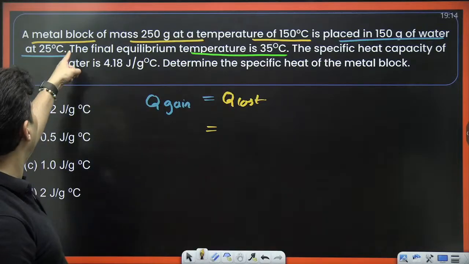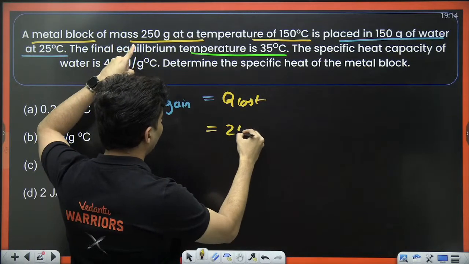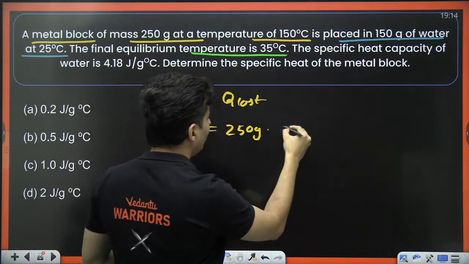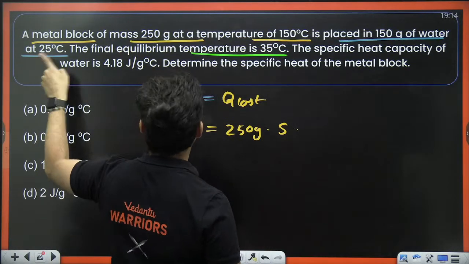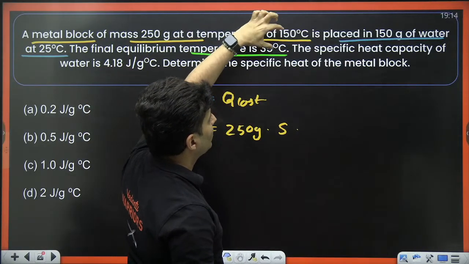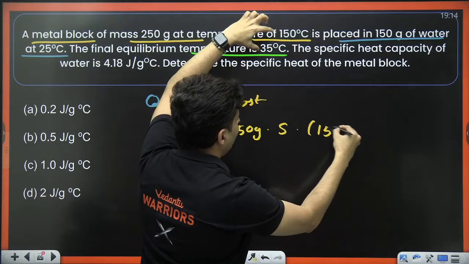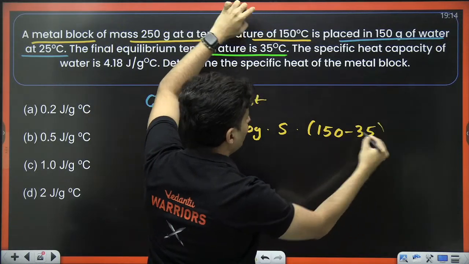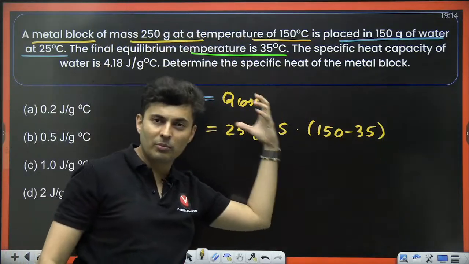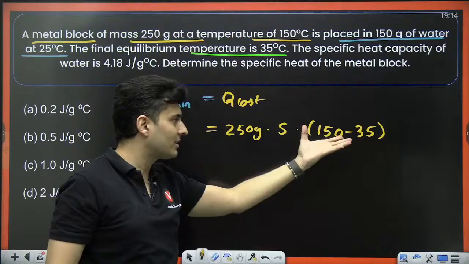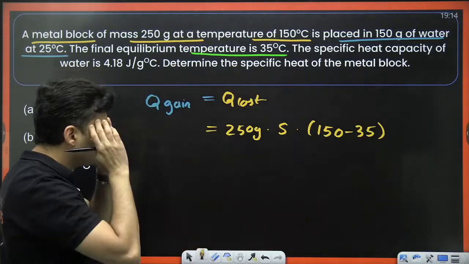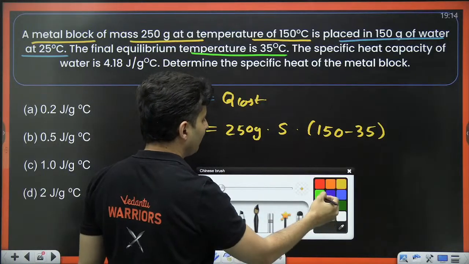Heat lost by the hot body: mass of the hot body 250 grams, into specific heat capacity, I don't know that, into delta T, final and initial. So the change in the temperature is 150 minus 35. Don't put 35 minus 150, because you have to put only positive values. We are talking about heat lost, not the net heat exchange. So don't put it with sign, it will be a positive value.